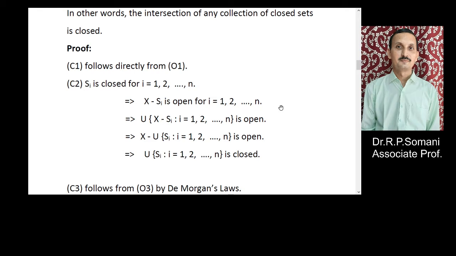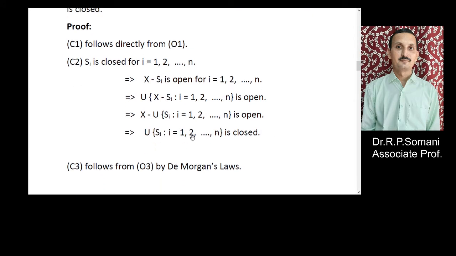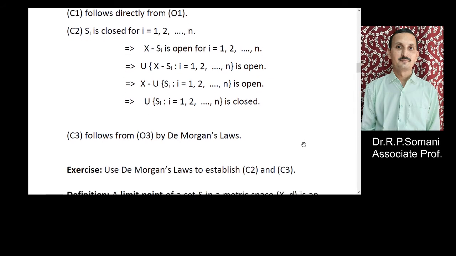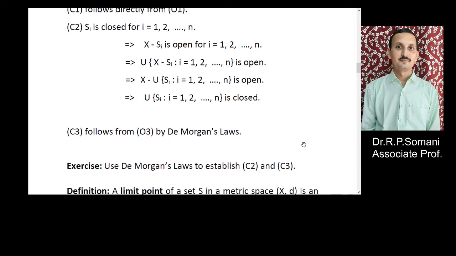And using the property of open sets, that there are n sets, therefore the union of the X minus Si for i varying from 1 to n is open, and therefore X minus the intersection of Si, i varying from 1 to n, is open, and in this way we obtain that the union of the Si, i varying from 1 to n, is closed. So finite number of closed sets, then their union is closed.